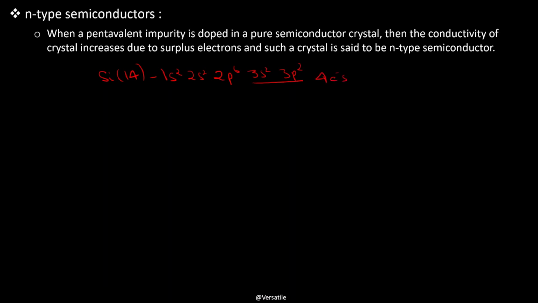And consider a pentavalent impurity, for example phosphorus with atomic number 15, and its electronic configuration can be written as 1s2, 2s2, 2p6, 3s2, 3p3, and we have 5 electrons in the valence shell.